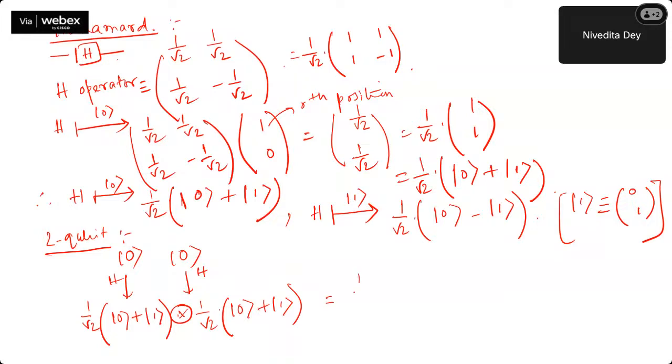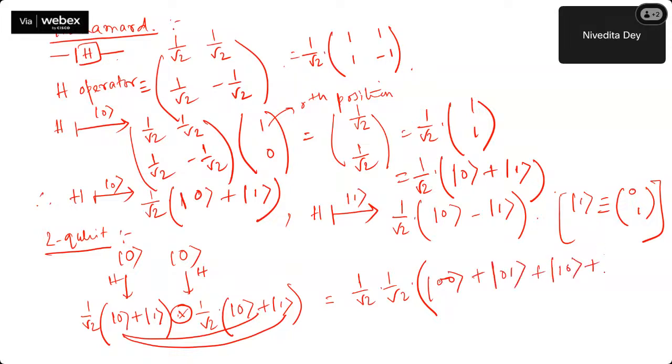So it will be 1 by root 2, 1 by root 2. You can take it as common. Then it will be 0 0, 0 1, and likewise. So it's 0 0 plus 0 1 plus 1 0 plus 1 1. So it's half of 00 plus 01 plus 10 plus 11.